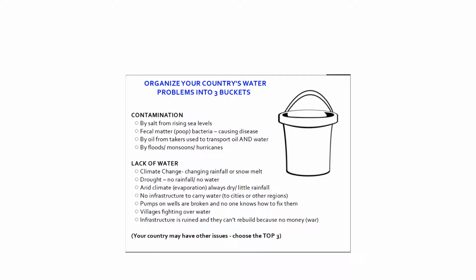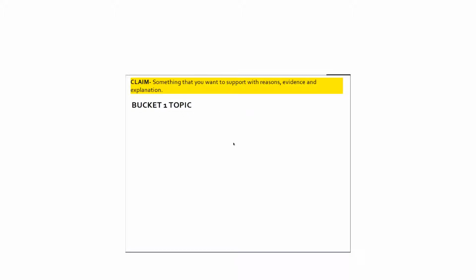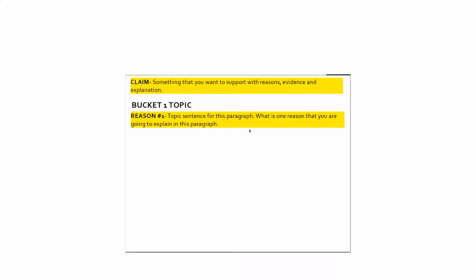Okay, now that I've done that, here's what I'm going to do next. I'm going to start taking my information and organize each bucket into a paragraph that starts with a topic sentence. Here's how you're going to organize your writing today. The first thing you're going to do is write a claim, something that you want to support with reasons, evidence, and explanation. You're going to take your bucket and write down the topic of it. You're going to give reason 1, a topic sentence for this paragraph. What is one reason that you're going to explain in this paragraph?